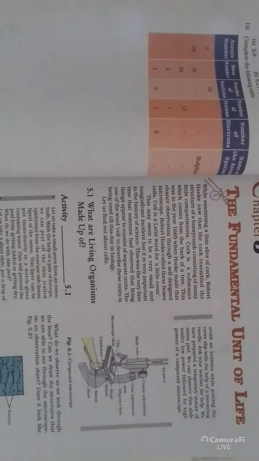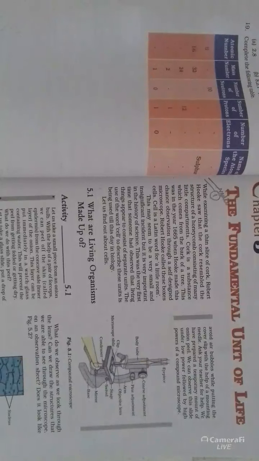So what is a cell? The cell is the fundamental structural and functional unit of life. Discovery of cell. Who discovered the cell? Robert Hooke in 1665 discovered the cell. He examined a thin slice of cork under a primitive microscope.